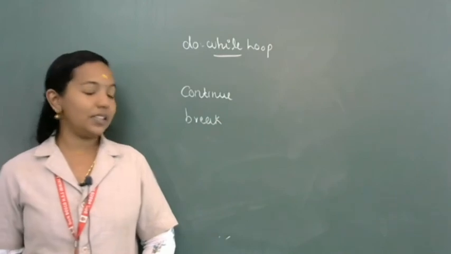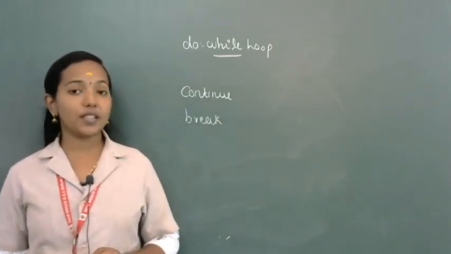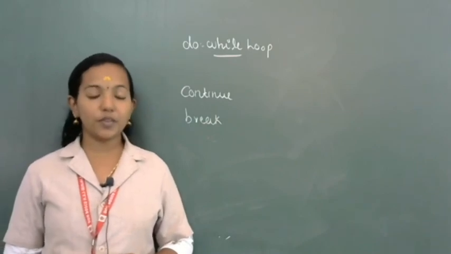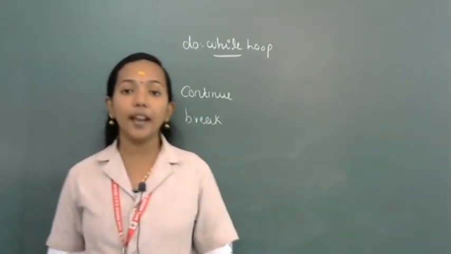Clear? Then we completed the control structures and control statements in PHP. Which are the topics that we studied in this video? Control structures in PHP.